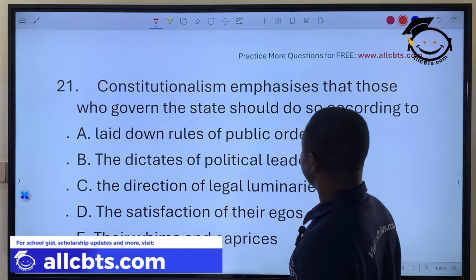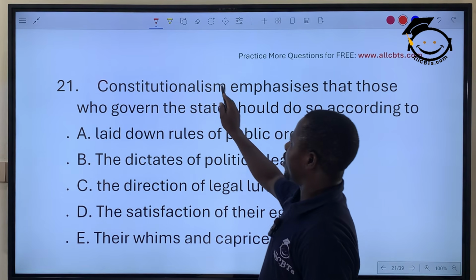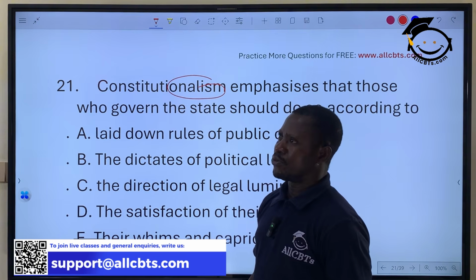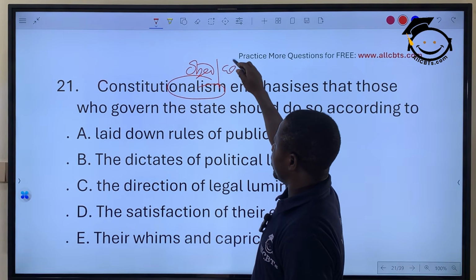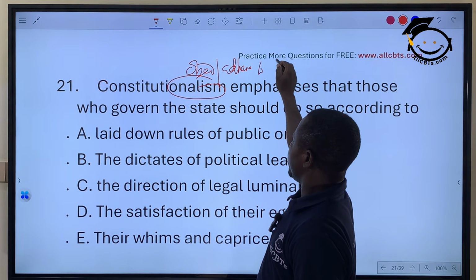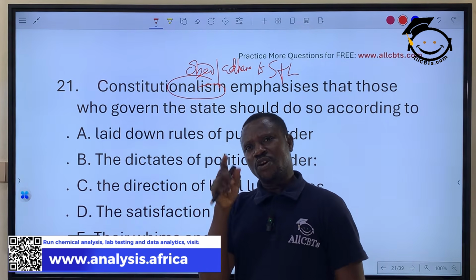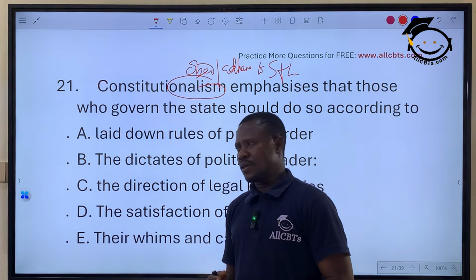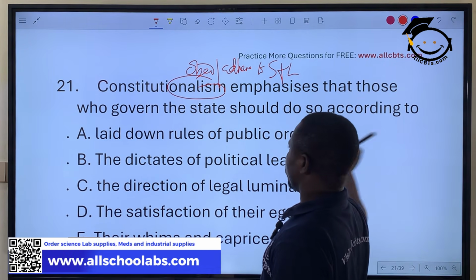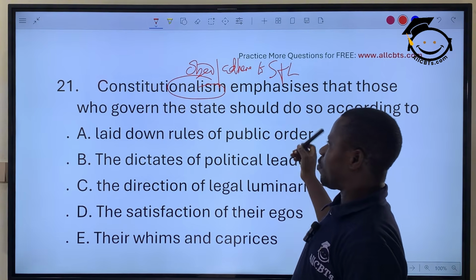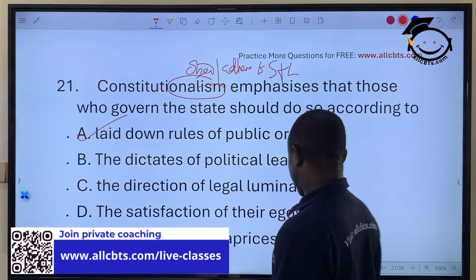Constitutionalism emphasizes that those who govern the state should do so according to constitutionalism. Constitutionalism is talking about obedience and adherence to the spirit and the letter of the Constitution, doing what the Constitution states. In other words, do so according to laid down rules of public order. Option A is the correct answer.